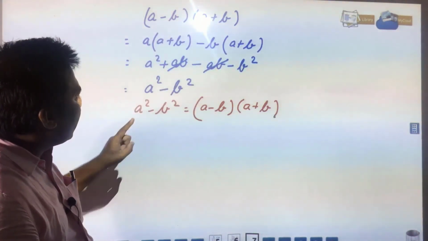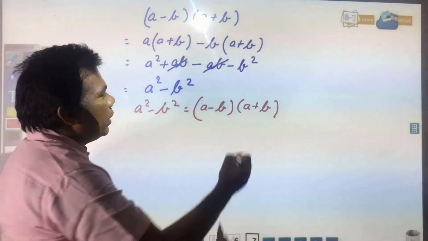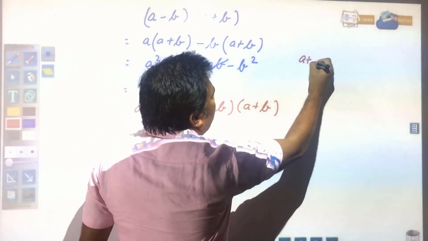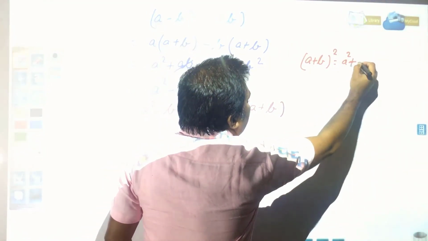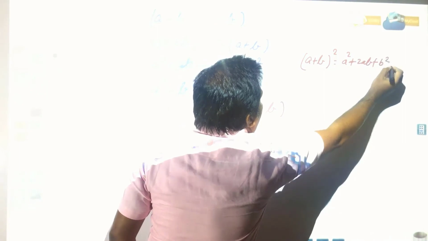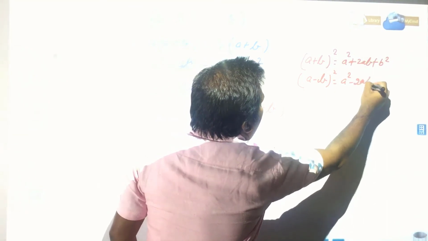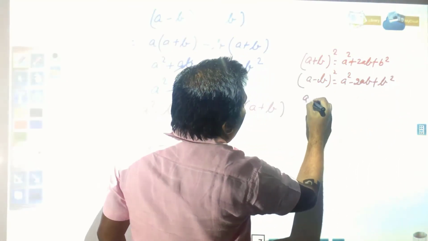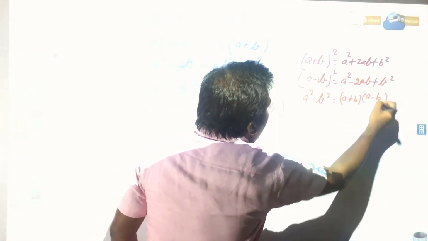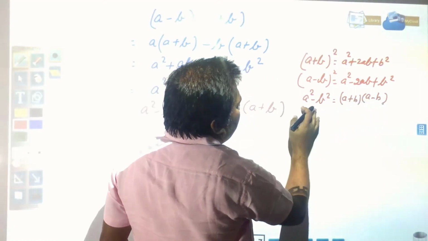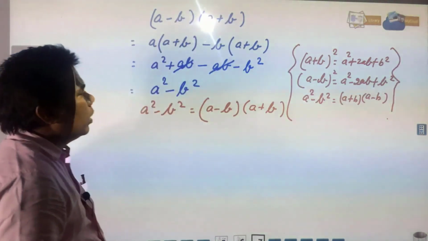So, you need to remember formula, a square minus b square is equal to a minus b into a plus b. So, today 3 formulas you have learnt: a plus b whole square is equal to a square plus 2ab plus b square, a minus b whole square, that is a square minus 2ab plus b square, and a square minus b square is equal to a plus b into a minus b. In either way it can be said, a plus b into a minus b is equal to a square minus b square. These 3 formulas are very important, you need to remember.